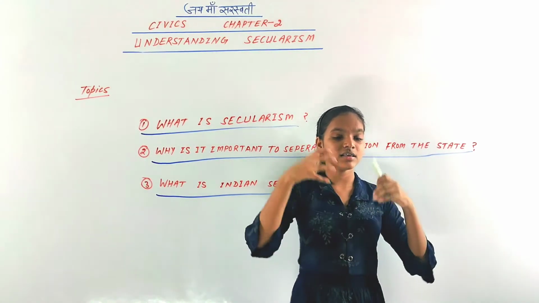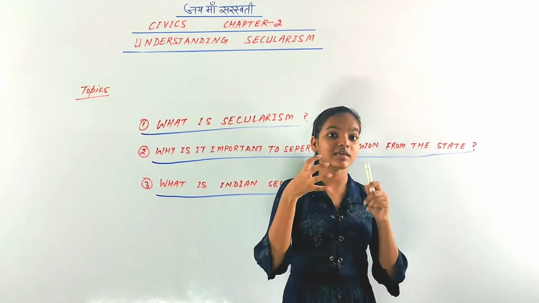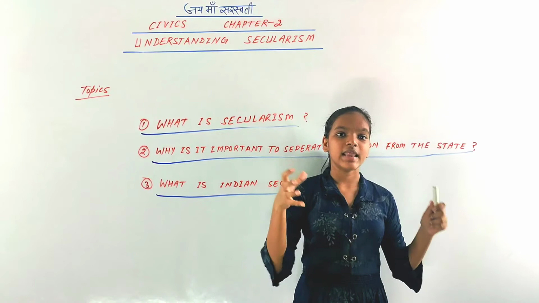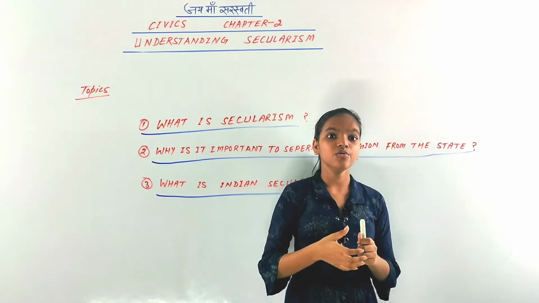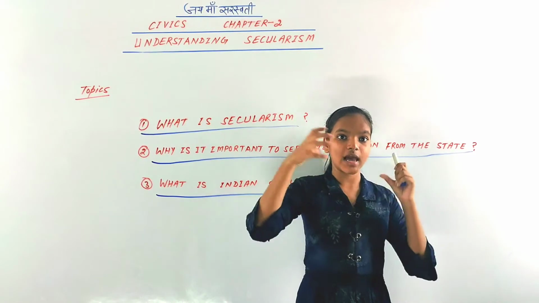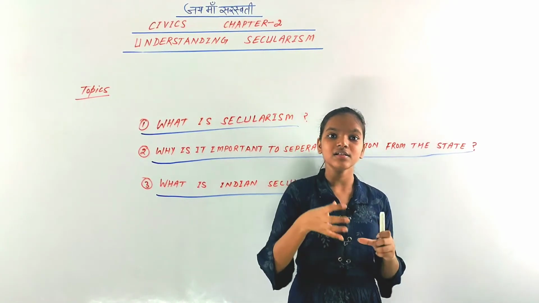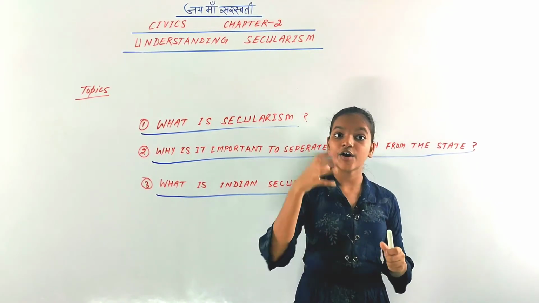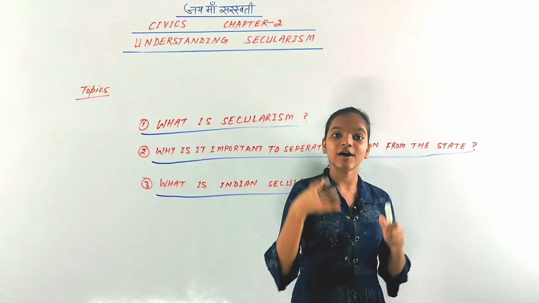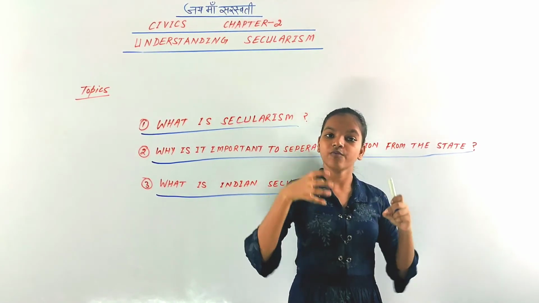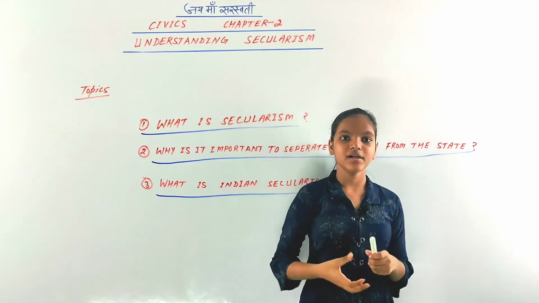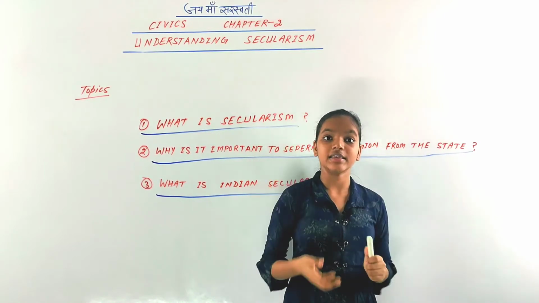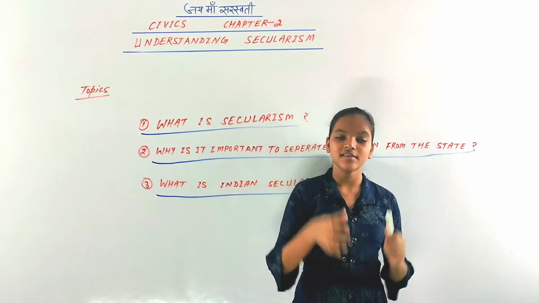And the second strategy is non-interference. That means the government cannot interfere in matters of religion. If a person wants to grow a long beard or mustache, and it is his personal religious belief or practice, then the government would not interfere and would allow him to do whatever he wants. For example, if a Sikh person wants to wear a pagadi, which is a central practice of Sikhs, then he can.